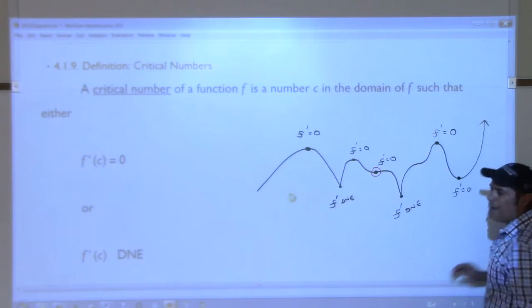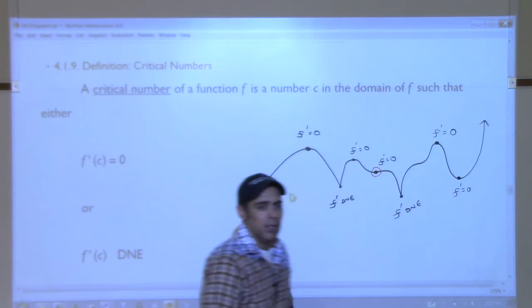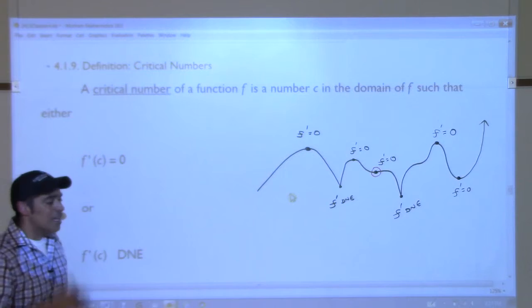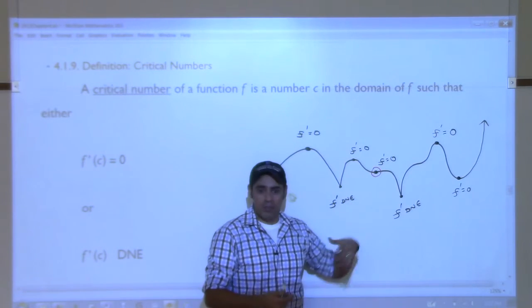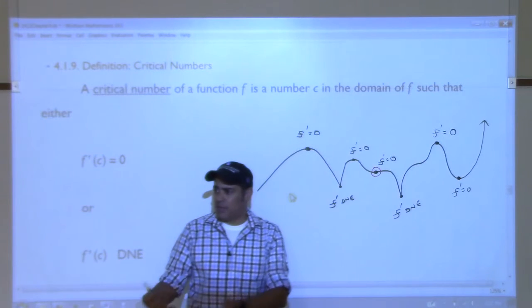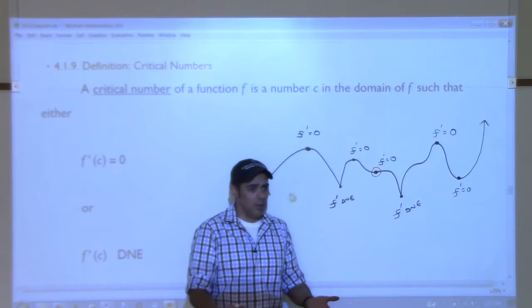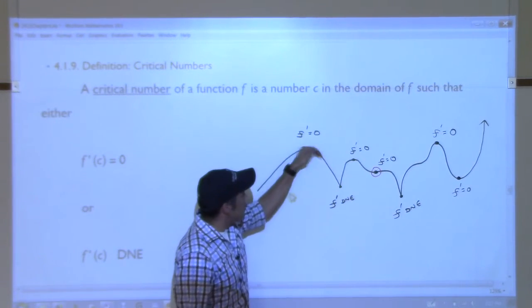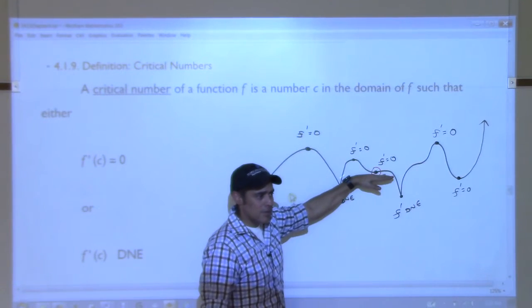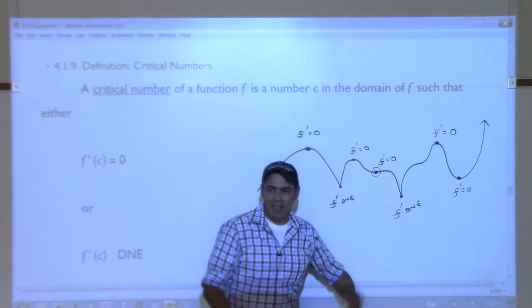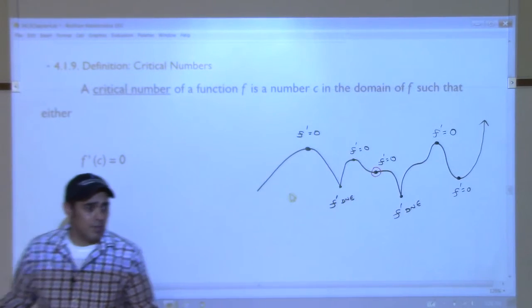Okay, so no matter how you draw a graph, doesn't it seem like if you're looking for maxes and mins, you should start looking where the derivative is 0 and where the derivative doesn't exist? That would be the most natural place to go look. Wherever it's 0, we either have these humps or these flattening out things, right? And anywhere it doesn't exist, we have something interesting happening also.